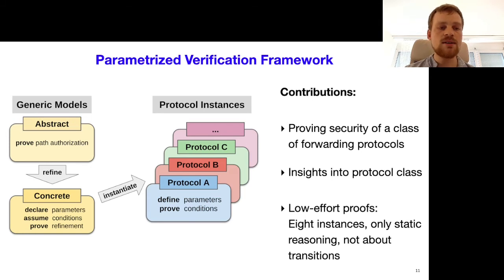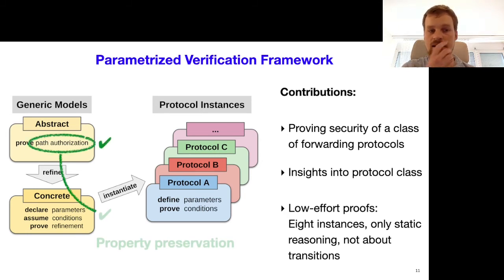These generic models have a number of parameters and a number of conditions. So these are conditions on the parameters, and we assume them to be correct in the generic models. And for each protocol instance, we then have to define what the parameters are and show that the conditions actually hold. But showing the conditions is rather easy. It doesn't involve reasoning about state transitions. So we can easily verify lots of different variants, and we've done so for 8 protocol instance models.